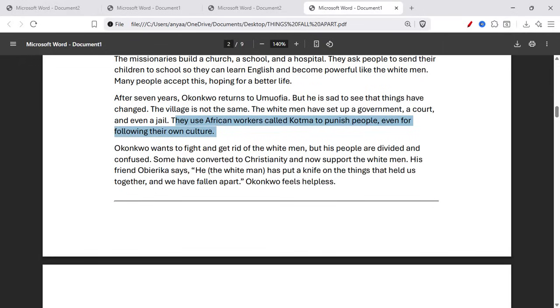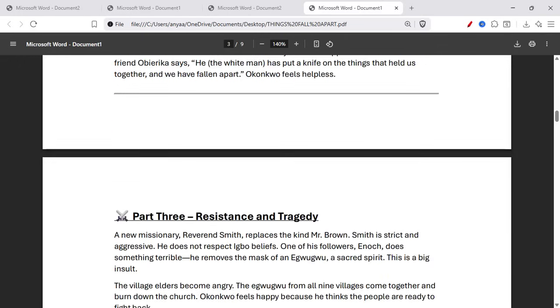Okonkwo wants to fight and get rid of the white man, but his people are divided and confused. Some have converted to Christianity and now support the white man. His friend Obierika says the white man has put a knife on the things that held us together. We have fallen apart. Okonkwo feels helpless.